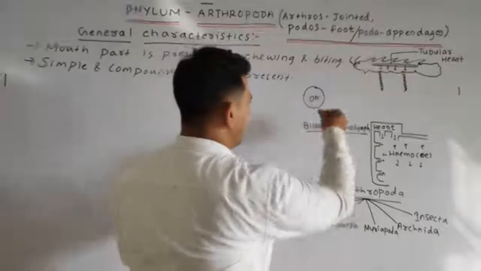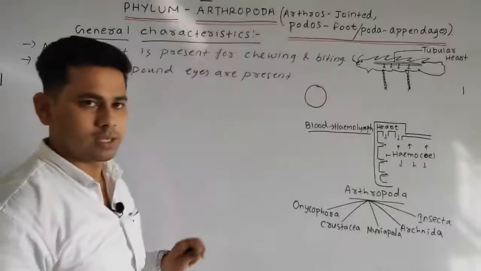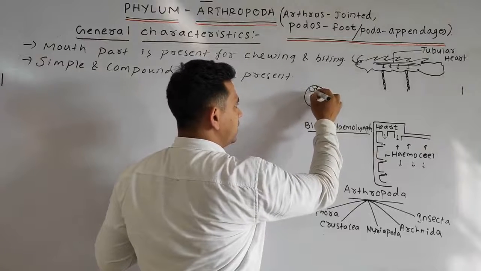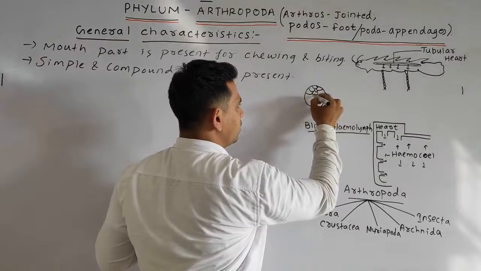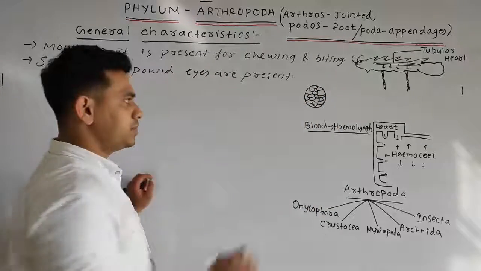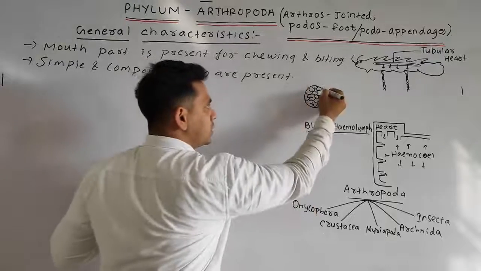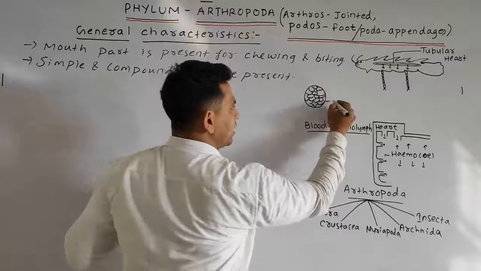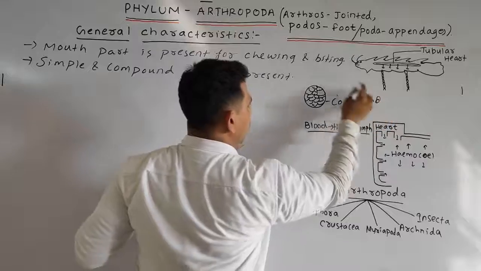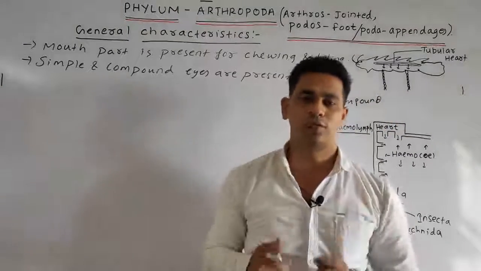Compound eye means what, students? In the case of the cockroach, suppose this is an object. The eye collects the images in parts. Suppose this is the whole object, so this part will consist of this part only, and this will consist of this part only. This is related to the compound eye, and all these things will fuse to give the vision of the object.